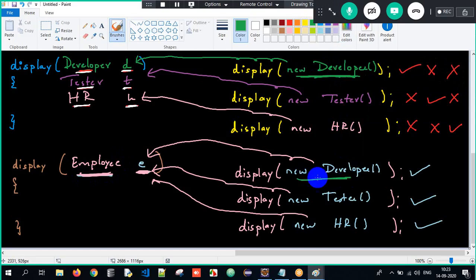See, creating an object of subclass and storing it into a reference of type superclass, that is called upcasting. So the major advantage of upcasting is generalization, meaning into a single reference type, I can pass different types of objects here. Got it? So this is the major advantage, and we have many more advantages which I shall be doing in the coming session. But I hope you all got the basic level of understanding here. This is all I wanted. Okay.